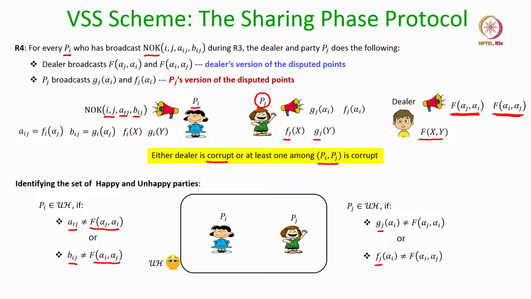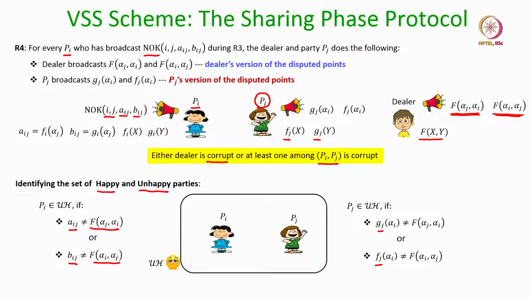And notice that this set of happy and unhappy parties will be publicly known, because the set of happy and unhappy parties is decided based on the NOK messages and what the dealer and the corresponding complainant make public during round 4, and all the disputed points are made public through broadcast channels.